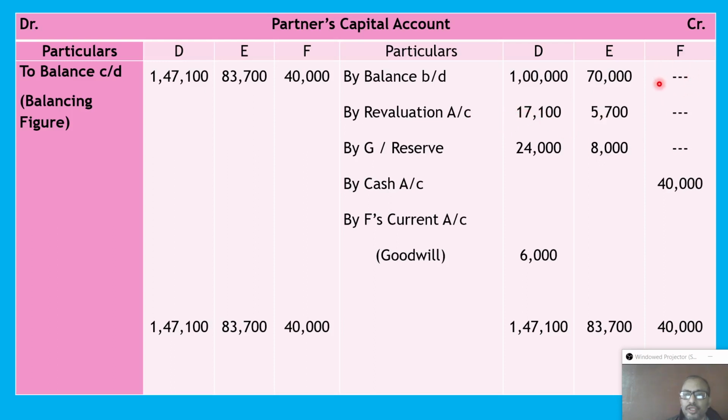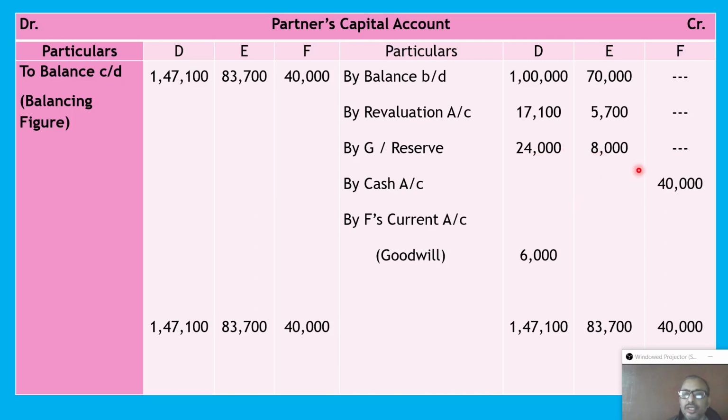This time, in the new partner column only his capital will come, nothing else. So this revaluation profit will be distributed only to the old two partners, therefore in the old ratio. Generally also the same way: it will be distributed to the old partners in their old ratio. So 32,000 is there, 24,000 and 8,000 under the old ratio.